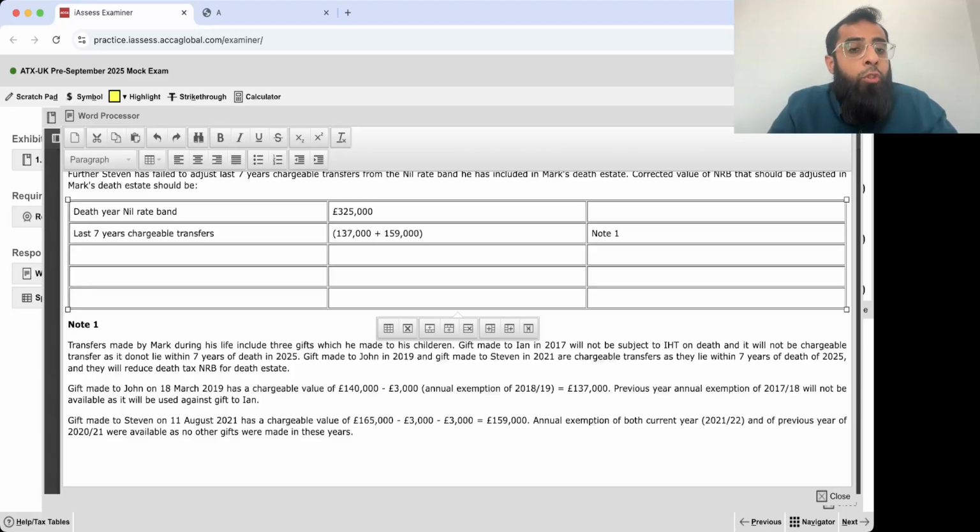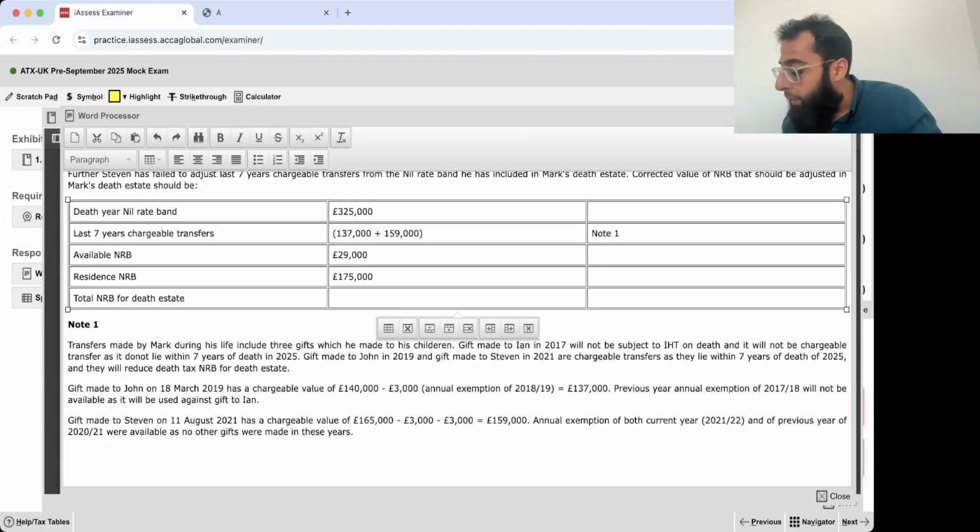This will give you your available nil rate band: 325 minus 137 minus 159. So that is 29,000. Then you will get the residence NRB of 175,000. So the total NRB for the death estate will be 204,000.